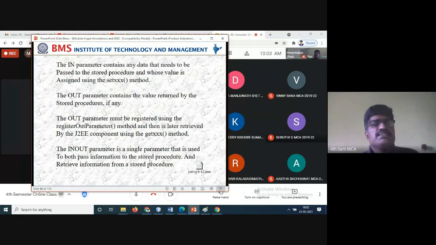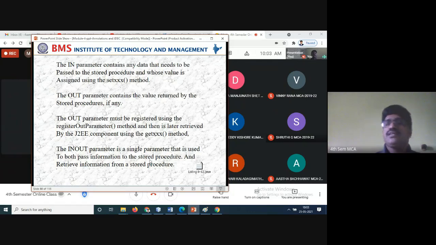The in parameter contains the data that needs to be passed to the stored procedure, and whose value is assigned using the setXXX methods. Out is a parameter that contains the value returned by the stored procedure.